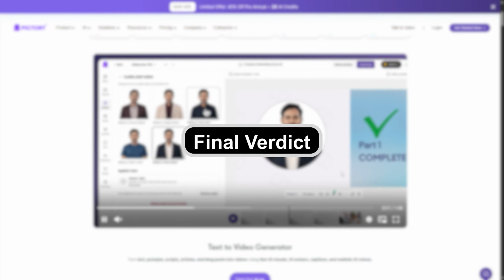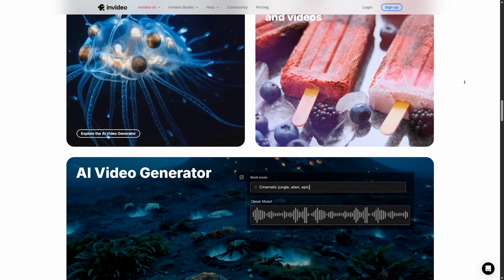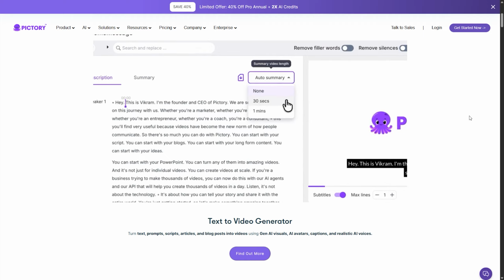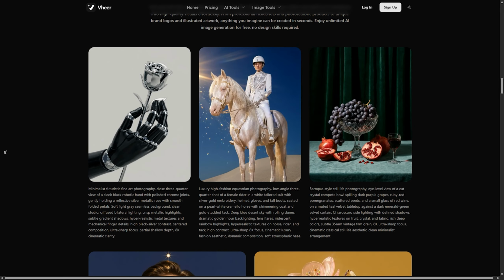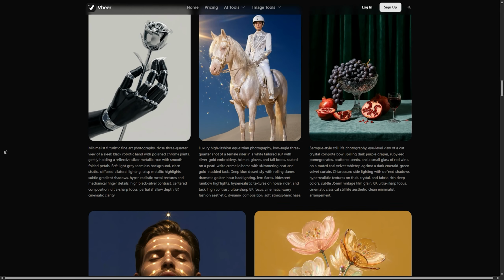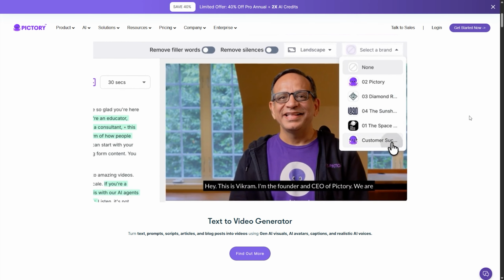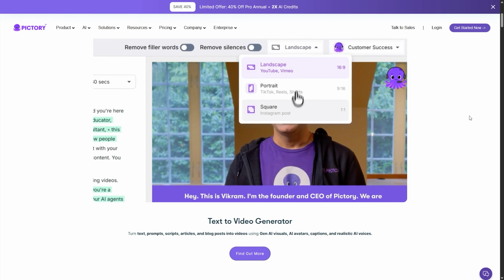Final verdict. So which one is best? Choose Invideo if you want full control and professional videos. Choose Pictory if you want automated faceless content. Choose Vheer if you want quick and simple videos with minimal effort. Overall winner: Invideo, because it balances power, quality, and flexibility.